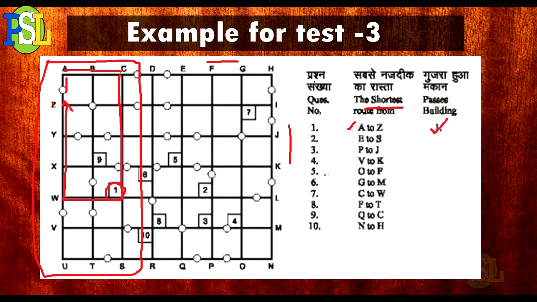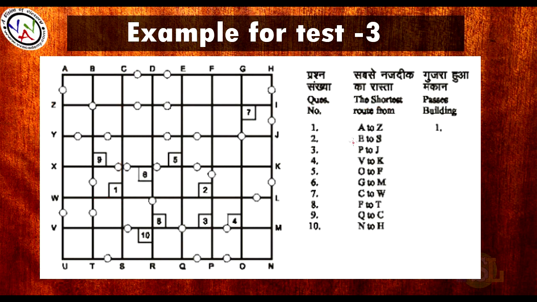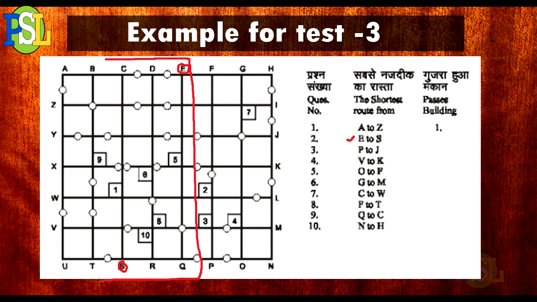So this is the way we need to solve. Let us see one more. Second one is E to S. First we need to figure out where E and S are. Then we need to concentrate mostly in this location only.